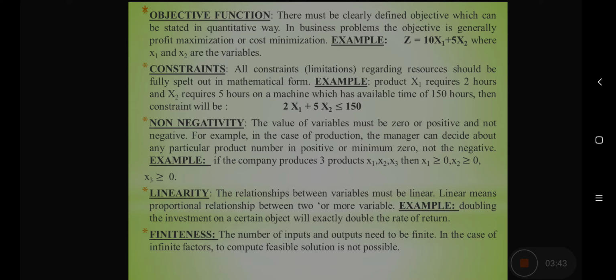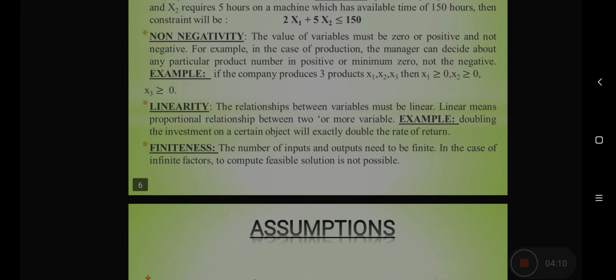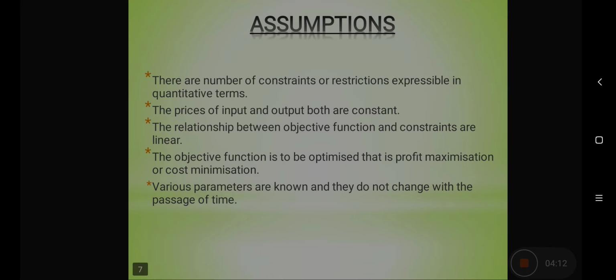Next characteristic is linearity. The relationship between the variables must be linear. Linear means proportional. For example, if you double the investment in any organization, it means it should double the rate of return as well. And the last characteristic is finiteness. The number of inputs and outputs must be finite. There cannot be infinite factors. So to have a feasible solution, the organization must have finite variables.